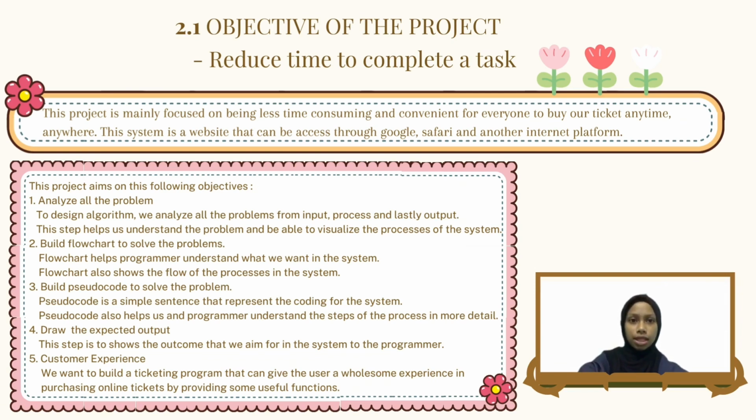Second, build a flowchart to solve the problems. A flowchart helps the programmer understand what we want in the system. A flowchart also shows the flow of the process in the system. Third, build pseudocode to solve the problems. Pseudocode is simple sentences that represent the coding for the system. Pseudocode also helps us and the programmer understand the steps of the process in more detail. Next is to draw the expected output. This step is to show the outcomes that we aim for in the system to the programmer.